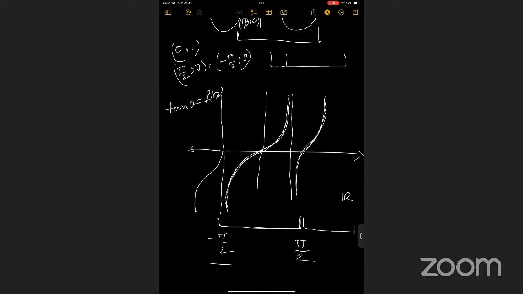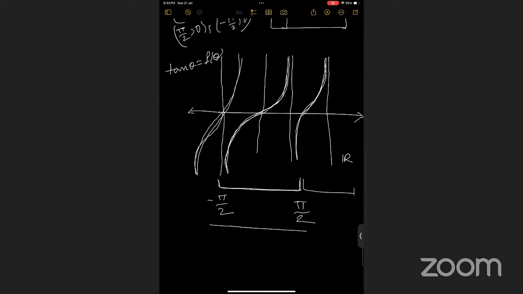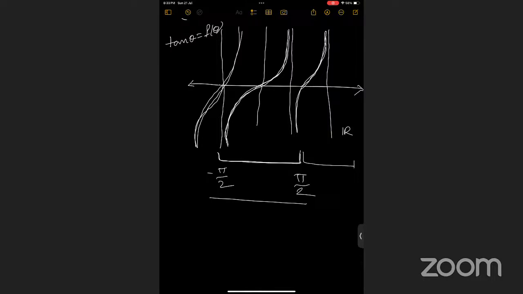You can take a difference of pi, so the period is pi basically. It's a function that repeats its value at a regular interval, and after some interval, it will repeat the same structure.